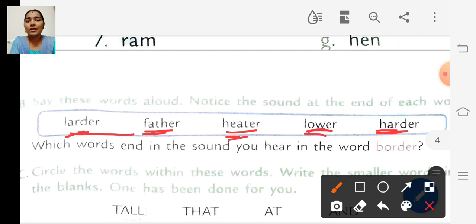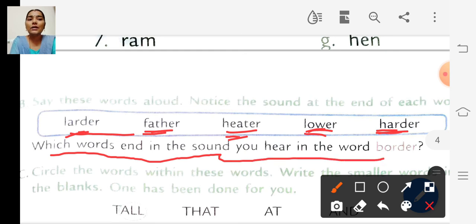Okay, and what they have asked, which words end in the sound you hear in the word border. Border. So end sound, we have to look at this end sound, border. So we have to look at the words, which words end in the sound der. So this word ladder, right? Ladder. So this word ends with the sound der.